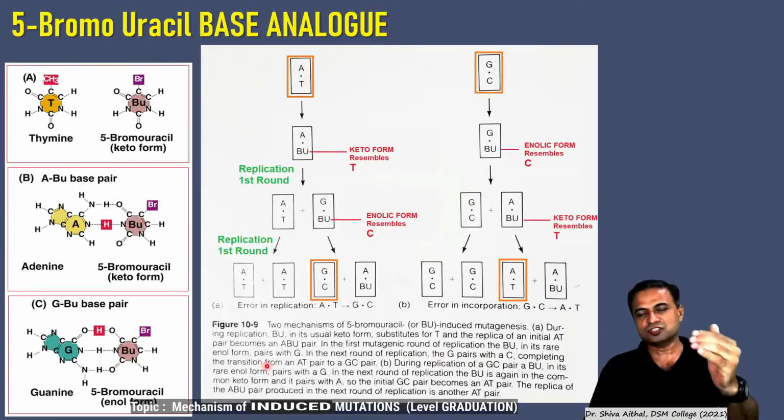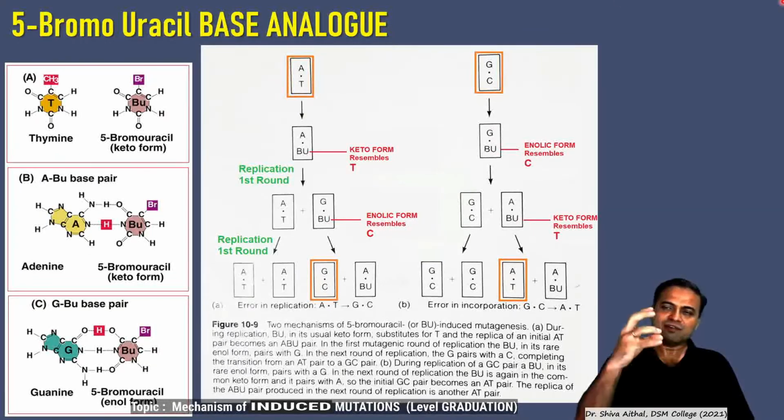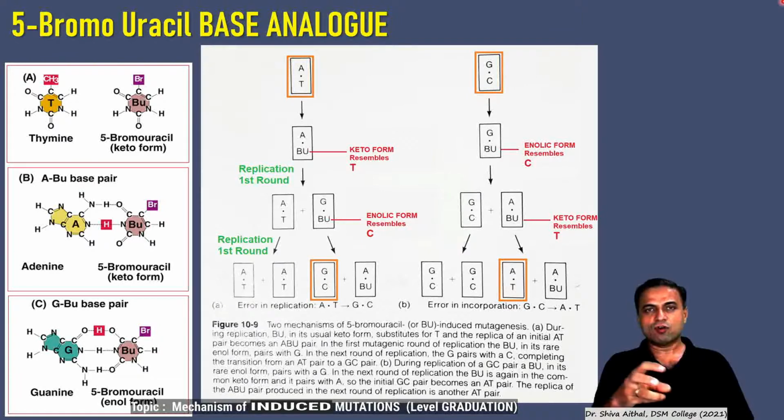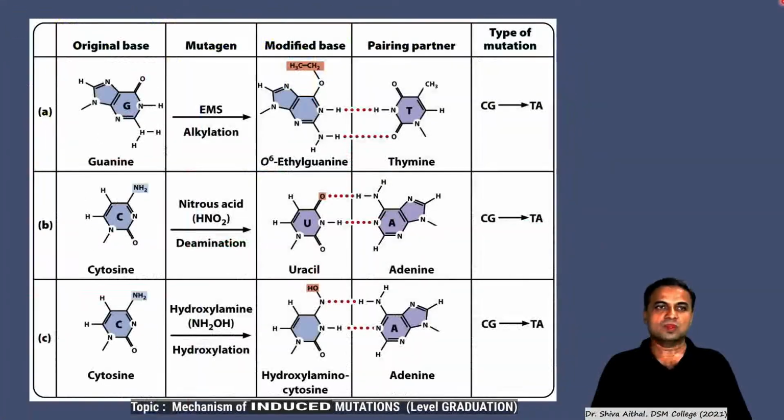This is a transition type of mutation of an AT base pair to a GC base pair. This is the molecular mechanism by which 5-bromouracil functions, and as long as it is there, changing its tautomeric forms, enol to keto, keto to enol, it will keep on mutating the successive generations to come.